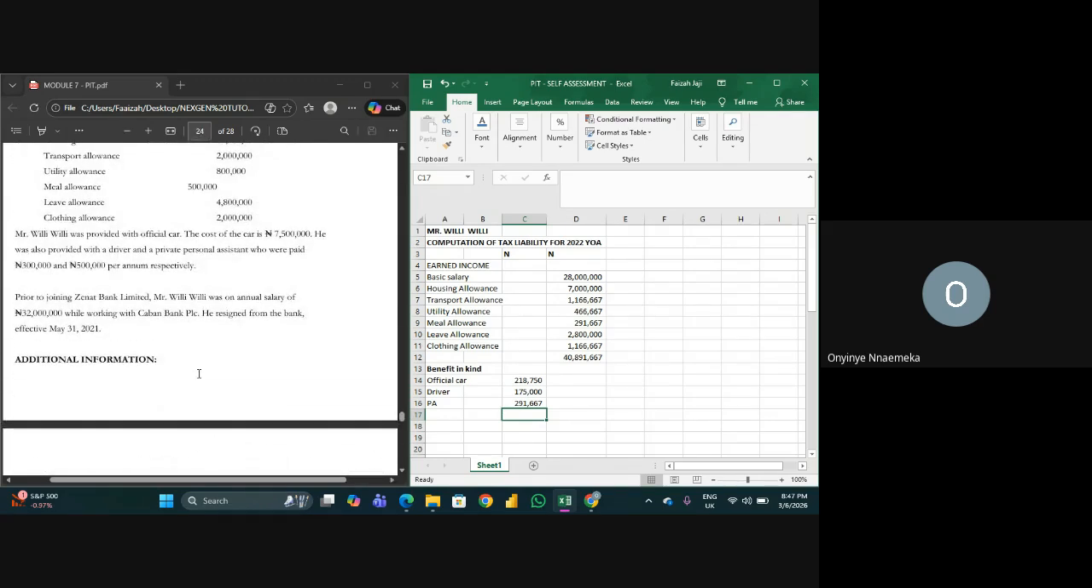But don't forget that he worked at Carbon Bank for 5 months. So now let's talk about Carbon Bank salary. And they gave us per annum salary. So we are the one that will remove the 5 months there. So we have Carbon Bank salary. How much is it? Equals to 5 months over 12 months multiplied by 32 million.